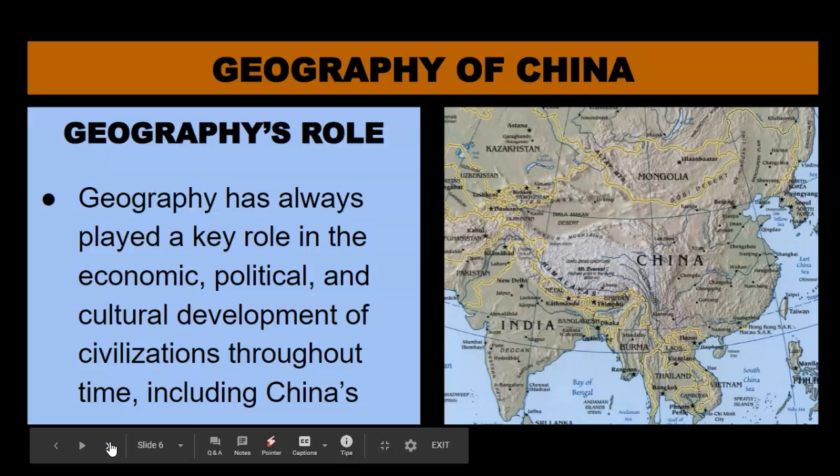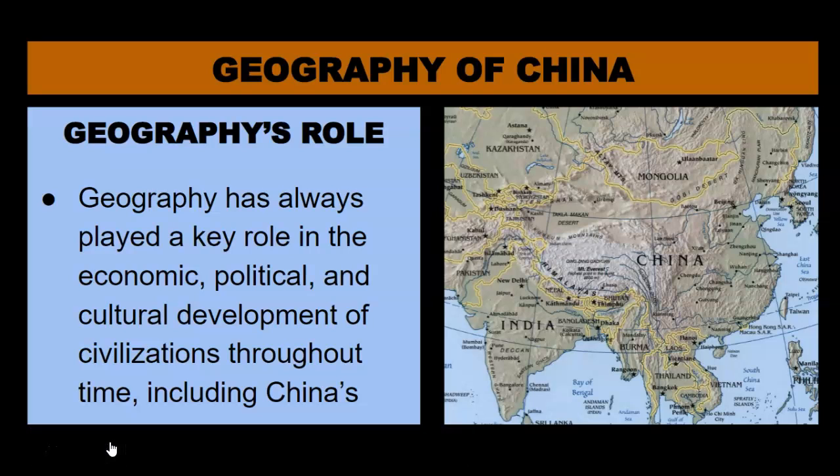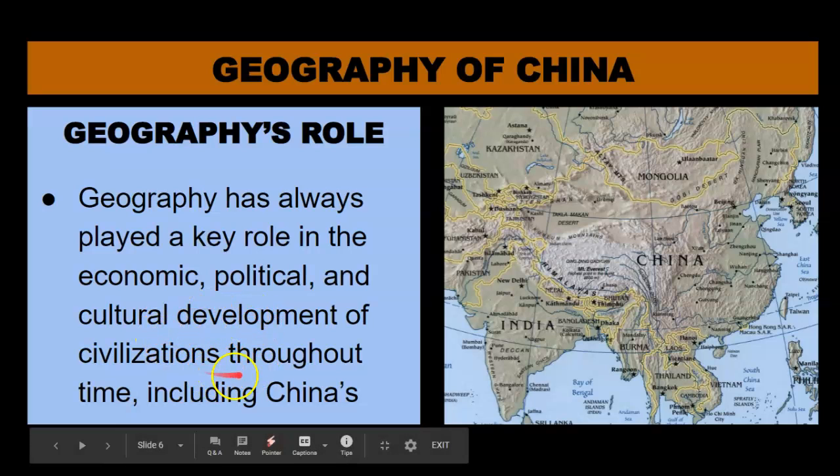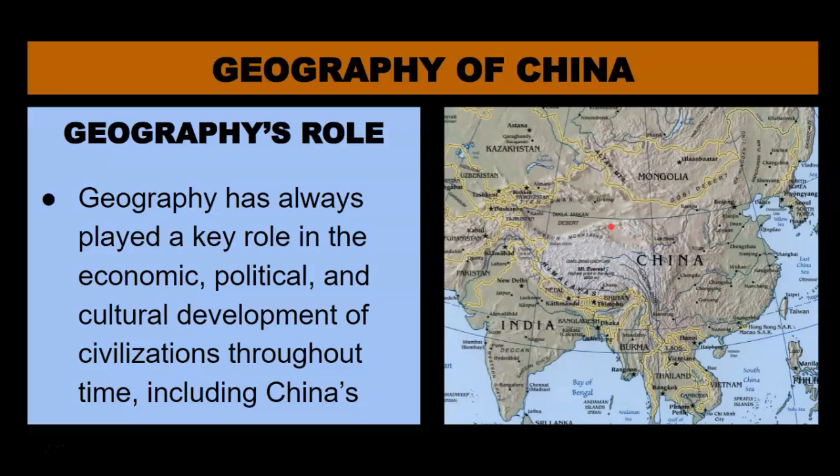All right, so geography of China. What is geography's role in any civilization, not just China's, but in any? Geography has always played a key role in the economic, political, and cultural development of civilization throughout time, including China's. Things like mountains, rivers, coastline, animals, plants, and resources that are available to people all influence decisions that civilizations made in the Middle Ages.